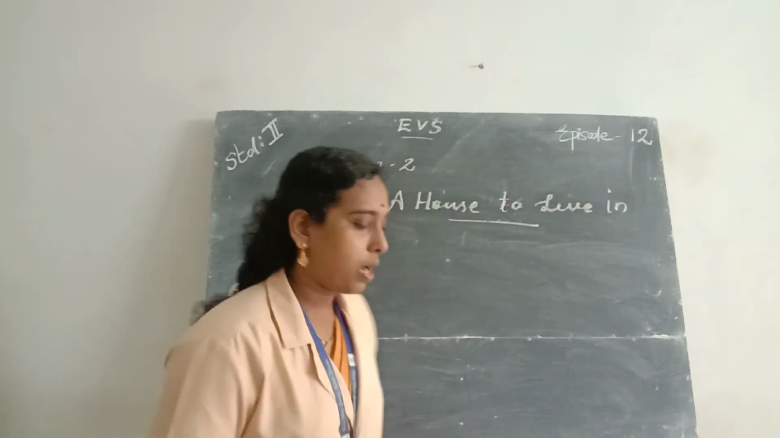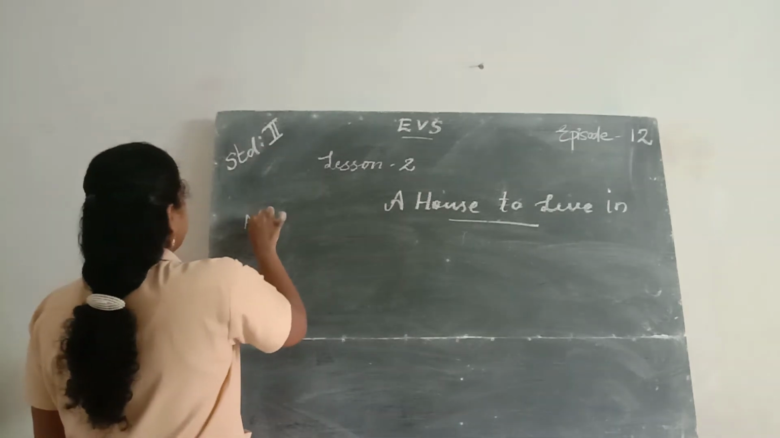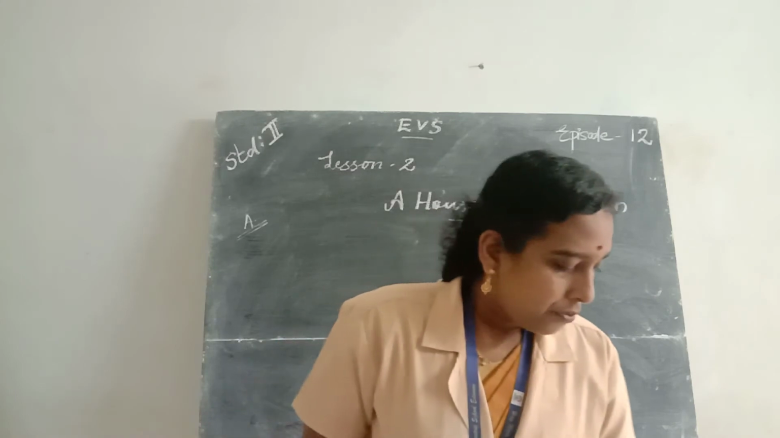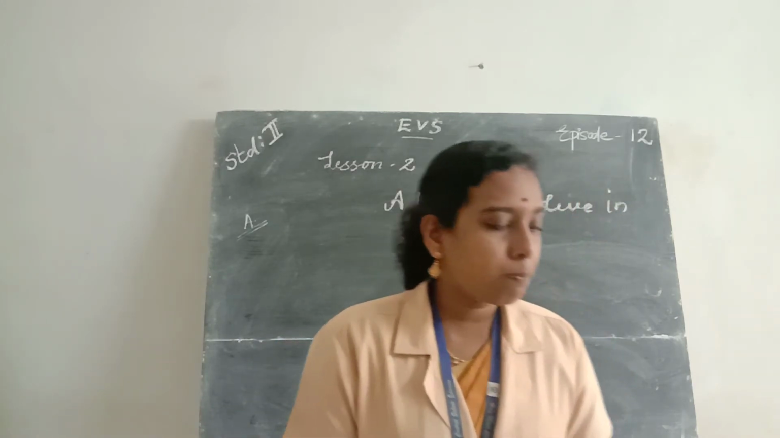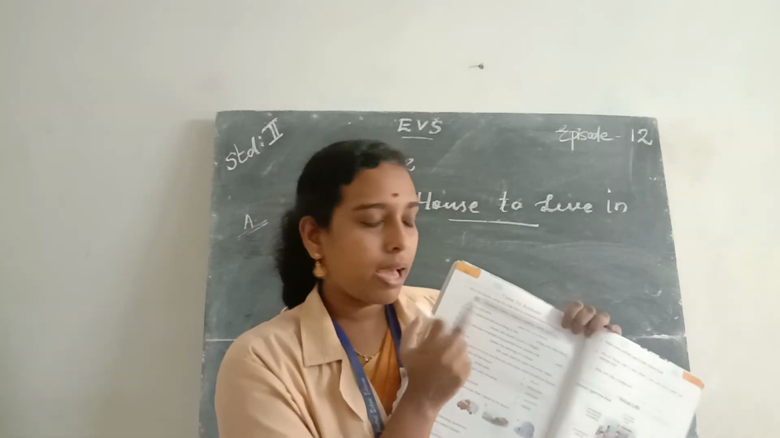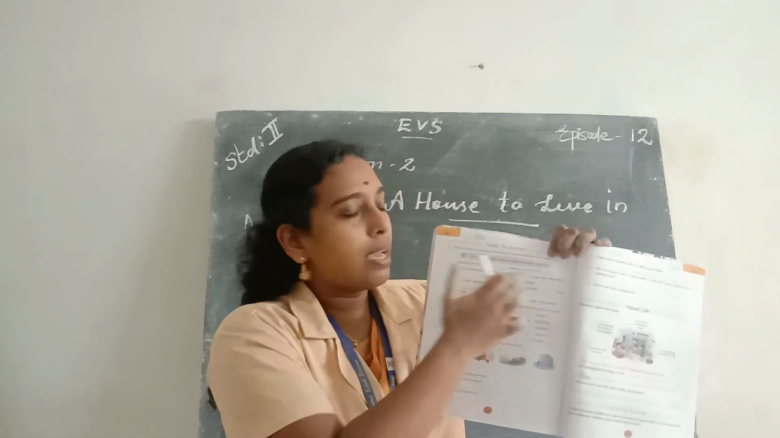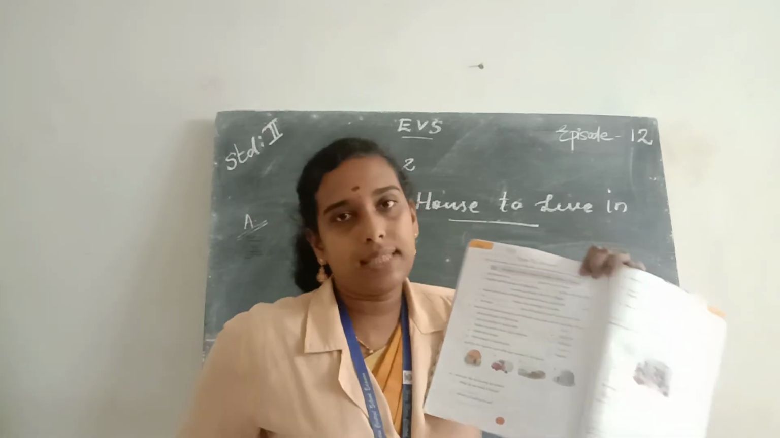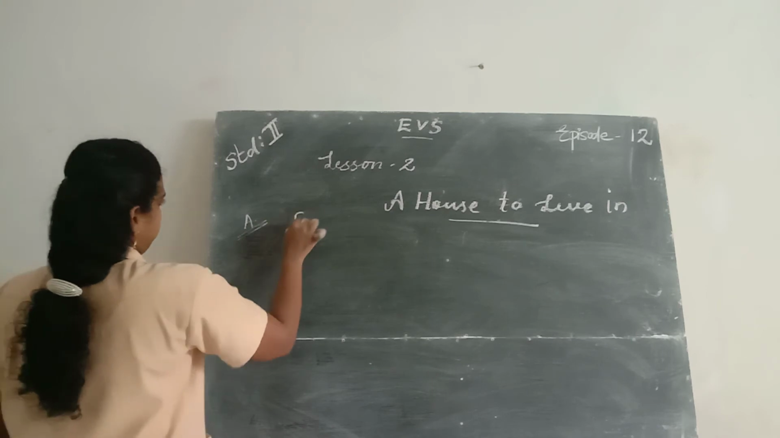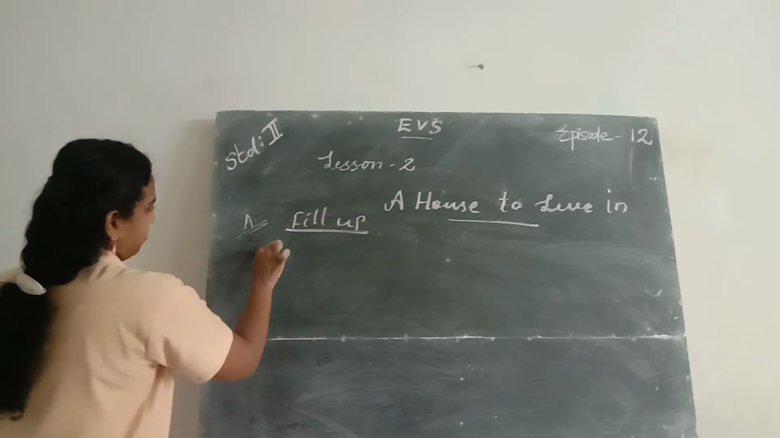So first part, time to answer. Part A. Fill in the blanks using the help box to complete these sentences. Here a help box is given with some words. Use the words given in the help box and complete the sentences. So the first one is fill up.